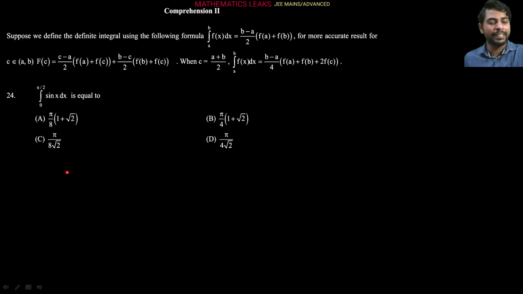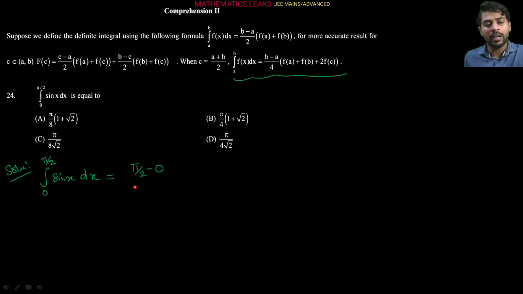So it's a very simple question. Let's solve here. They are asking the integral from 0 to pi by 2 of sin x dx. We are going to use the given information in the comprehension. The integral a to b f(x) dx can be written like this: b minus a, where a is 0 and b is pi by 2, so pi by 2 minus 0 upon 4